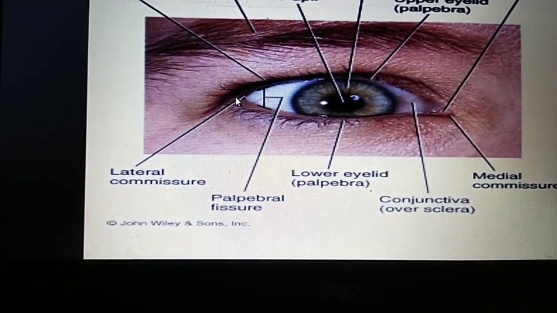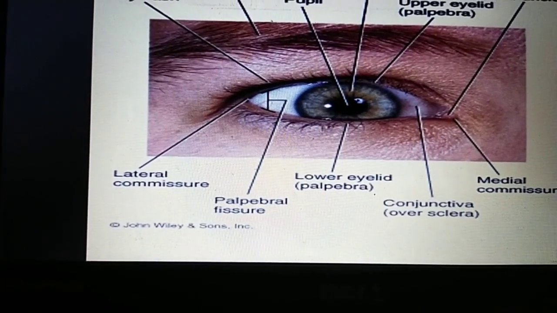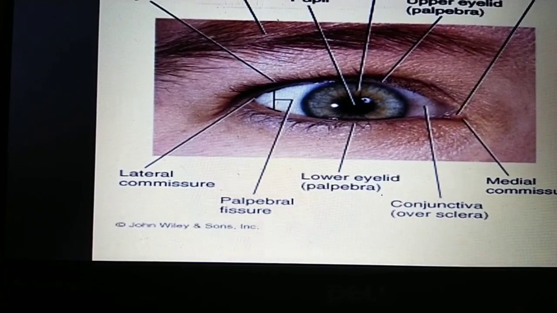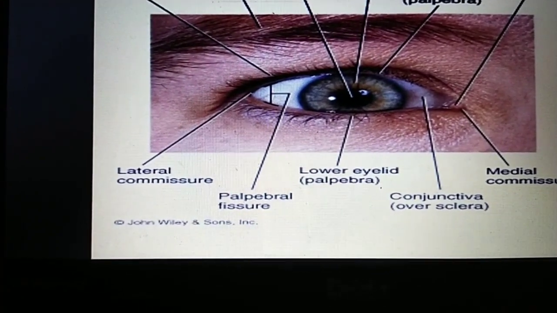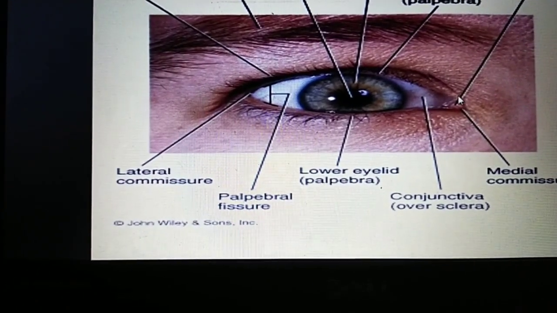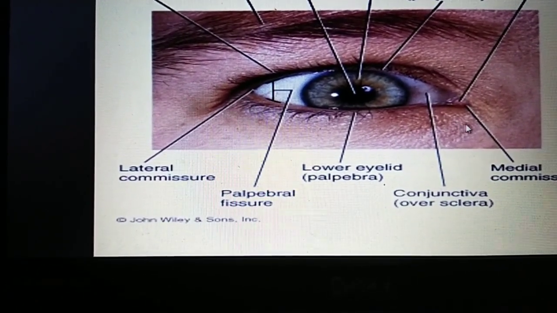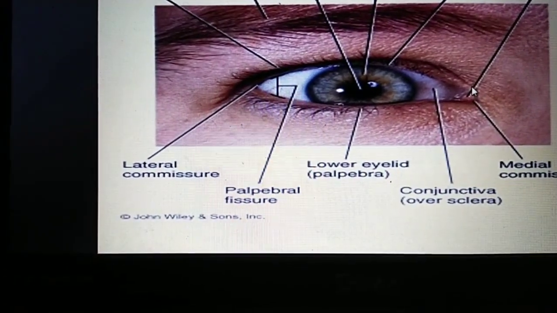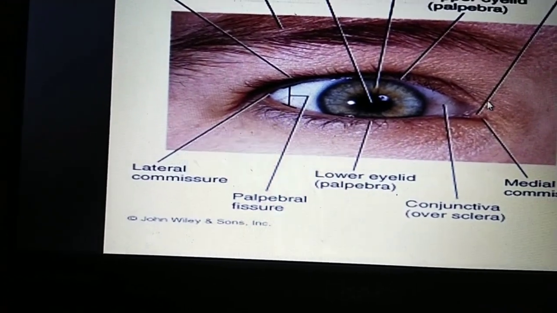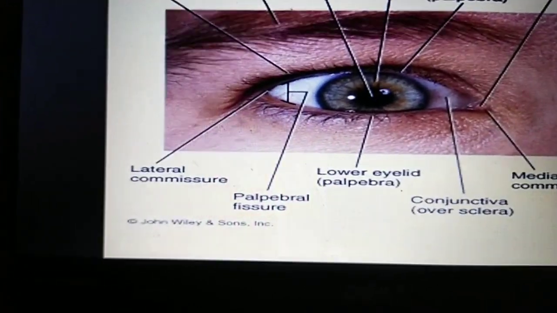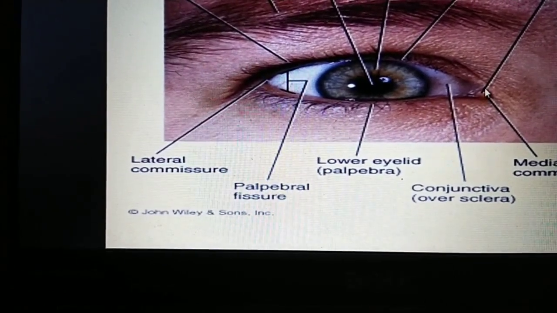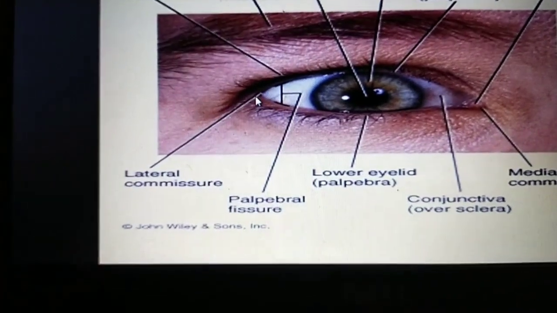The medial commissure, or medial palpebral commissure or canthus, is the corner of the eye where the upper and lower eyelids meet. This is also called the internal canthus, and this is the external canthus.